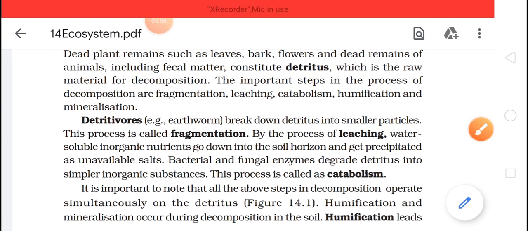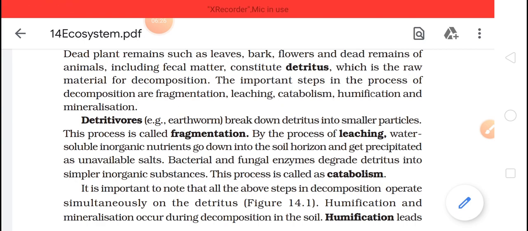Then the second one is leaching. By the process of leaching, water soluble inorganic nutrients, you have to write this, go down into the soil horizon and get precipitated as unavailable salts. Leaching means to come out, to leach out. What will come out?